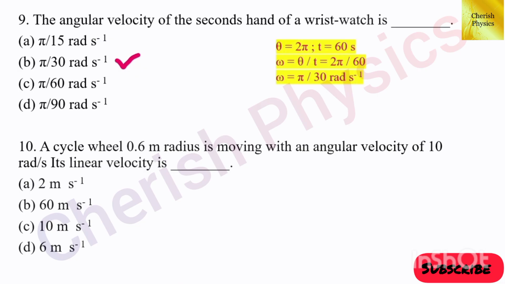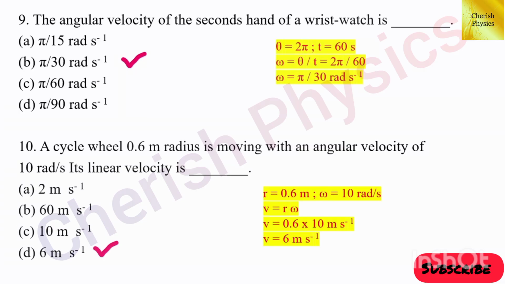10th question, a cycle wheel of 0.6 meter radius is moving with an angular velocity of 10 radian per second. Its linear velocity is dash. The answer is 6 meter per second. Here the given data are radius 0.6 meter and the angular velocity omega equal to 10 radian per second. By using the formula connecting the linear velocity and angular velocity, v equal to r omega, and substituting the values, we get the answer as 6 meter per second.